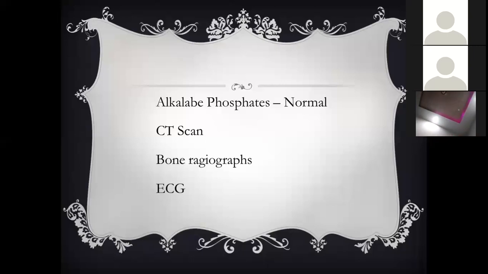The CT scan of the neck definitely helps. Bone radiographs are also helpful. ECG is very helpful. That confirms the hypocalcemia. On ECG the QT interval will be prolonged. There may be arrhythmia. Sometimes there will be blocks. So you can see indirect evidence of the hypocalcemia.